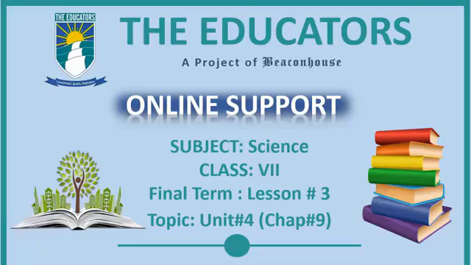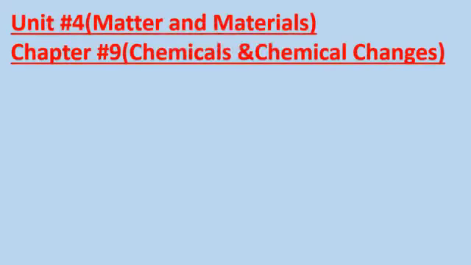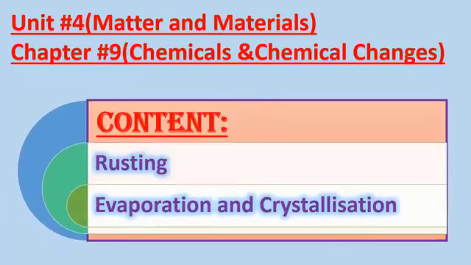Today I am here to deliver the final term lesson number 3, and today our topic is unit number 4 and chapter number 9. So dear students, the unit number 4, matter and materials, and chapter number 9, chemicals and chemical changes. In this chapter, we will discuss rusting and evaporation, and the last one is crystallization.